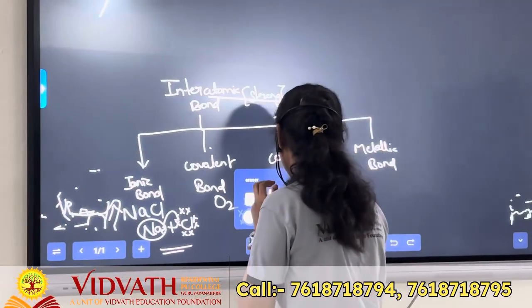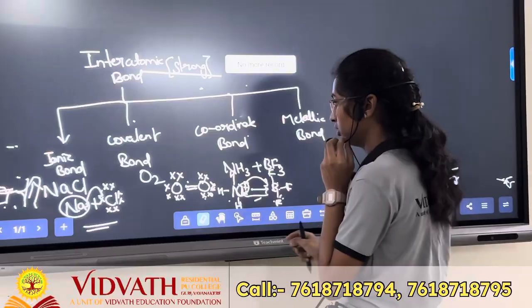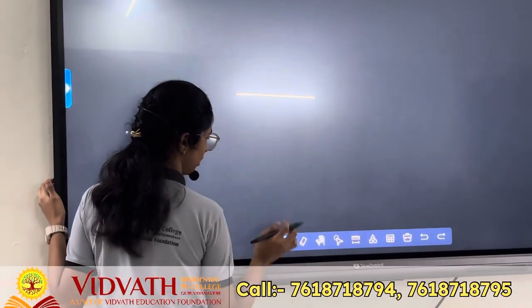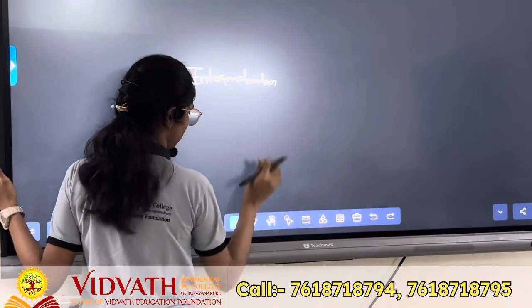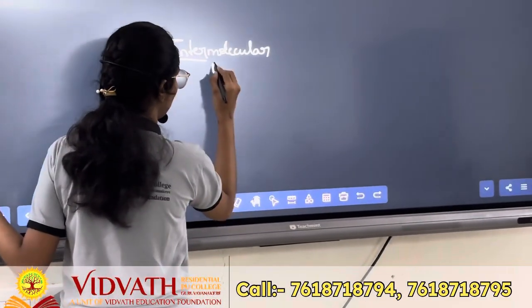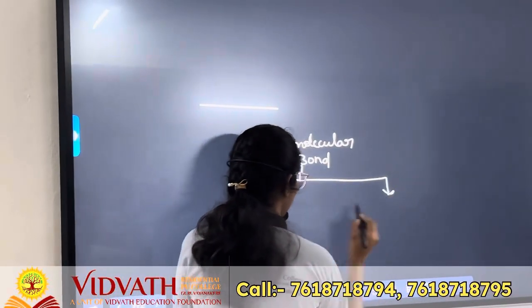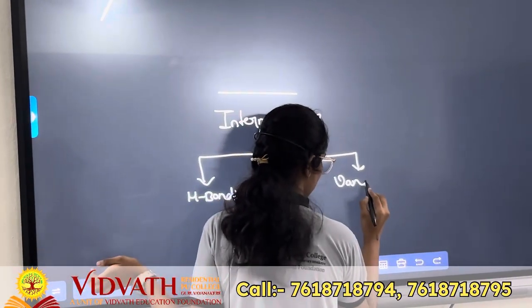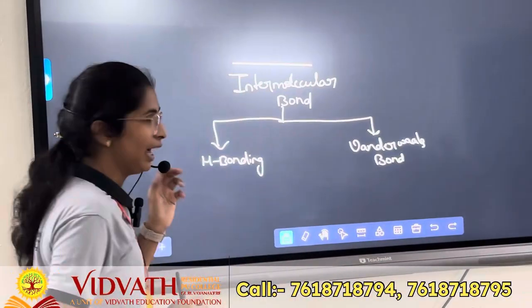Next, intermolecular bonds. They are classified into two types: hydrogen bonding and van der Waals bond. What do you mean by hydrogen bonding?